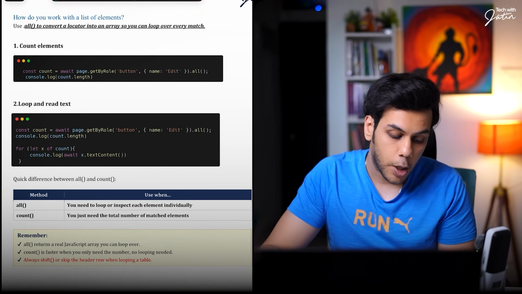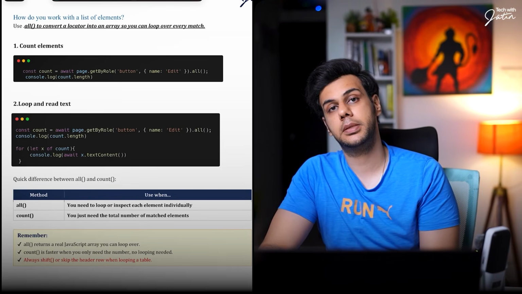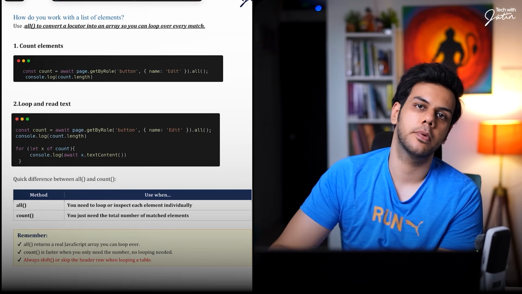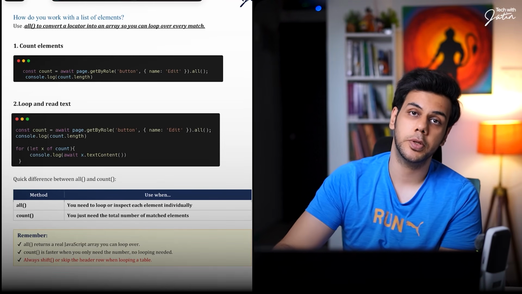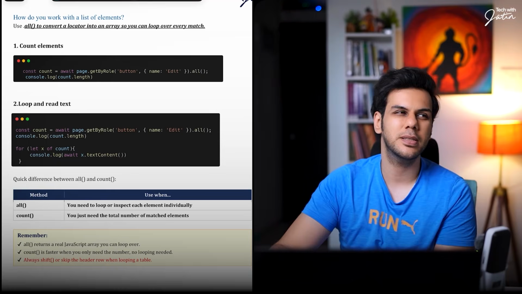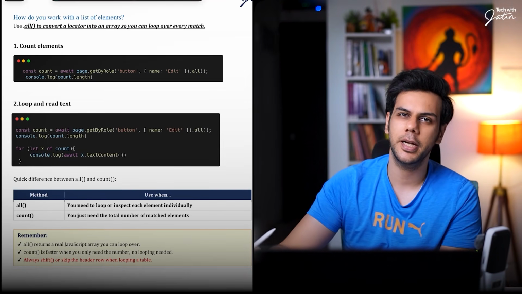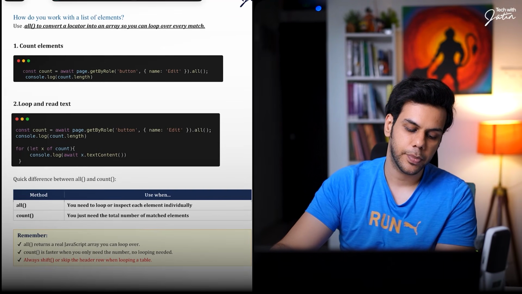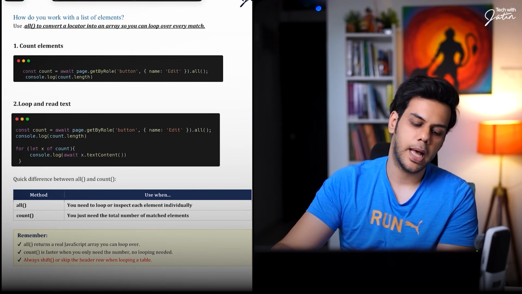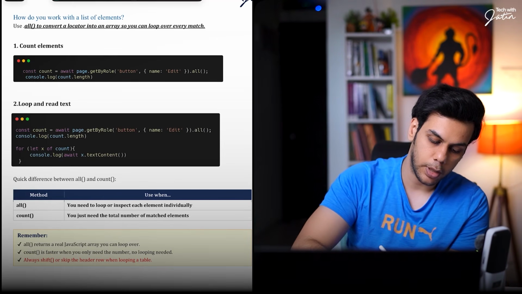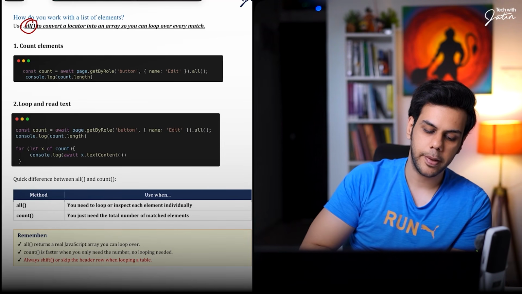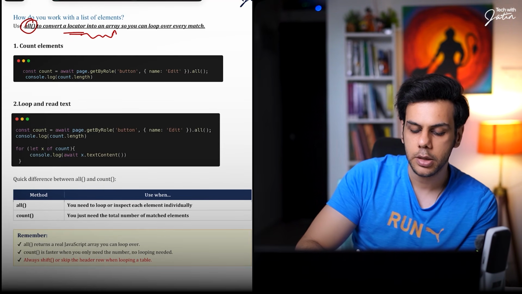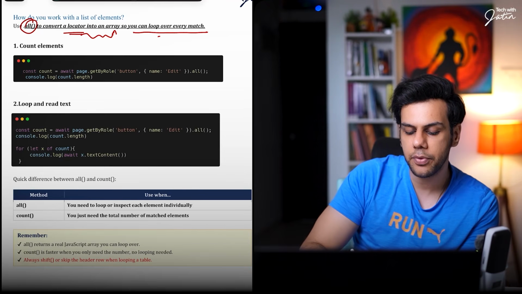How do you work with a list of elements? If we were talking from the Selenium WebDriver perspective, we had the find elements method, which used to return us a list of web elements. Then you do traversing and all those things, and individually you can get those individual elements, right? Over here, we have a very special method which is called the dot all method. The dot all converts a locator into an array, so you can loop over every match.